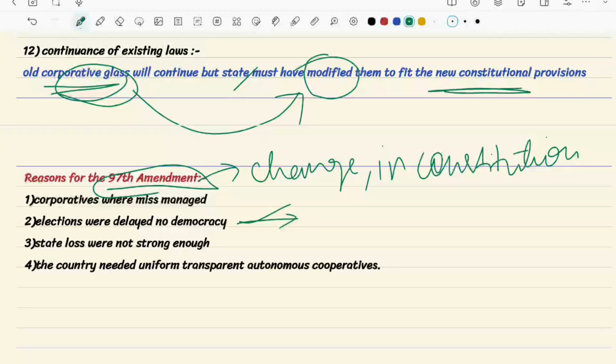Many cooperative societies are at the regional or local level, so cousins or relatives all together were forming them, and there were no direct elections.